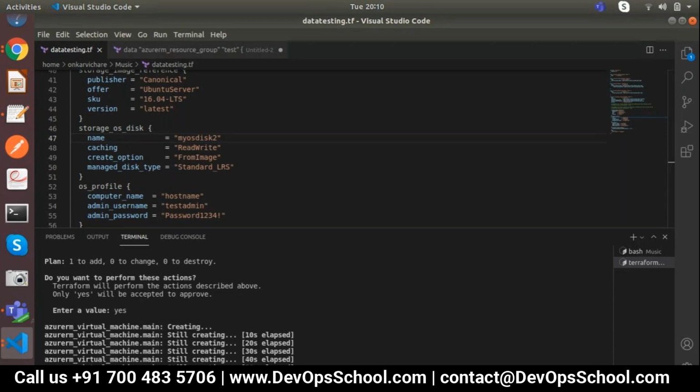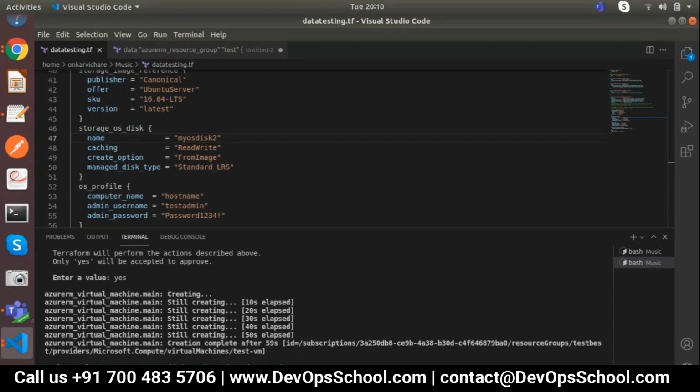That point I got it. But will it format the disk? Will Terraform code do it? No, that is not a configuration tool, right? It's infrastructure as code. So no, that is not possible. Okay. So it's deployed successfully.